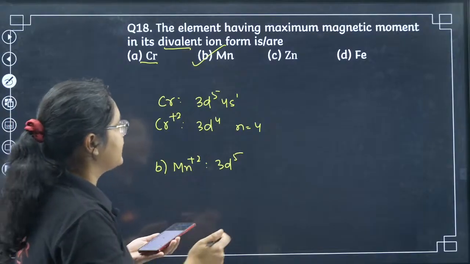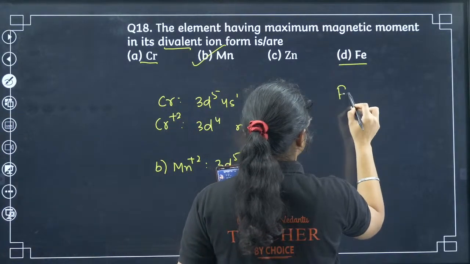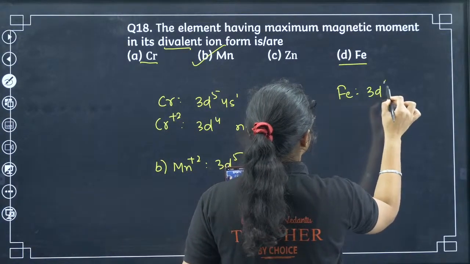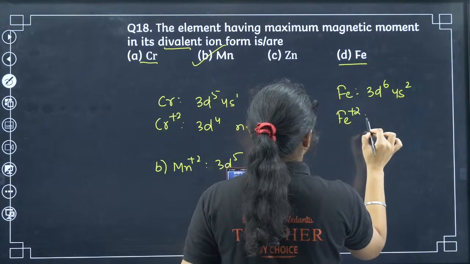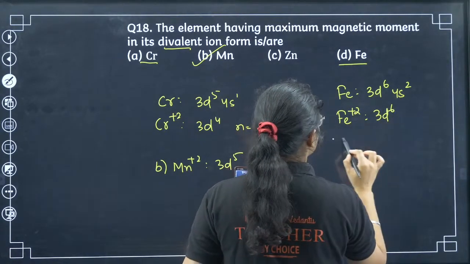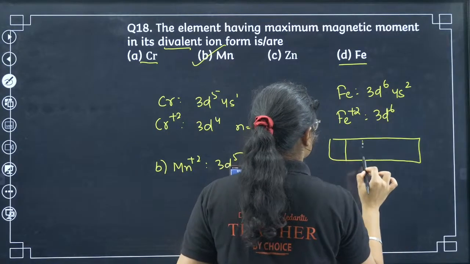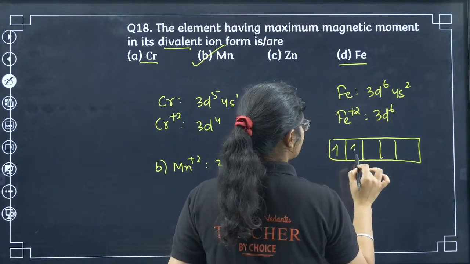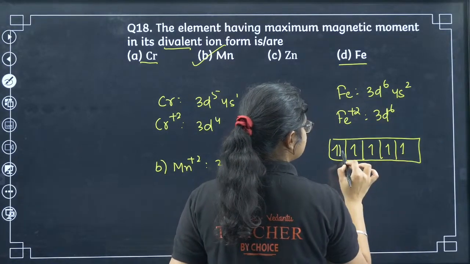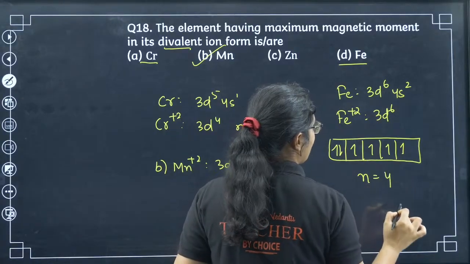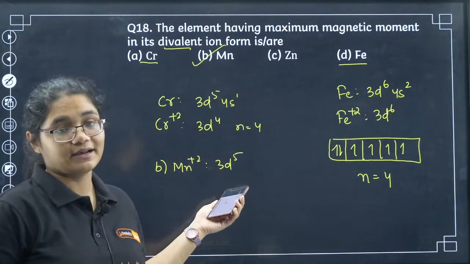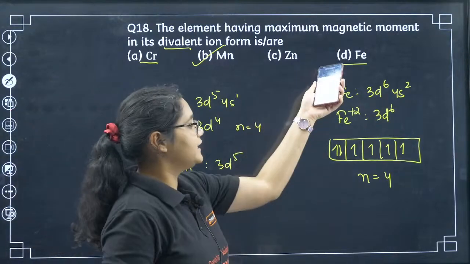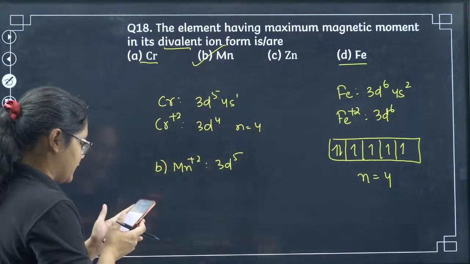Yes. Those who are saying D. See, Fe is having 3d6 4s2. Fe2+ will have 3d6. Now how do we write 3d6? See, 3d6 is 1, 2, 3, 4, 5 and then 6. So how many unpaired electrons do we have? 4. Okay, we have 4 unpaired electrons. Here we have 5 unpaired electrons. So that is why D is incorrect. Okay, B is the correct answer.